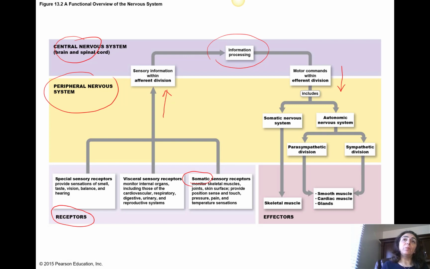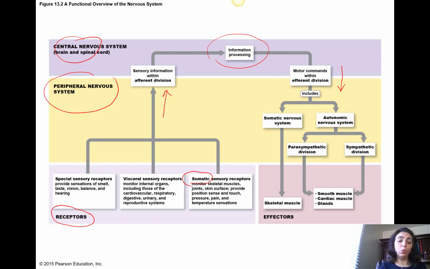In the skeletal muscle, besides the muscle fibers that do the motor action, they contract, get short and move, we have some sensory receptors that detect the situations, for example, of the skeletal muscle, even the situation of the body in space. All those sensory parts are part of the somatic sensory receptors. In the joints also we have some of those sensations regarding the spatial position of the body, right?